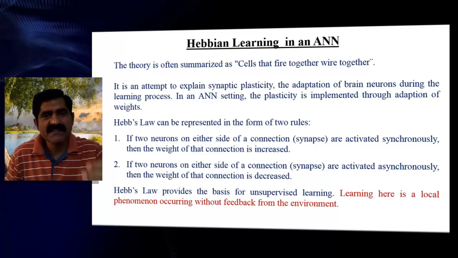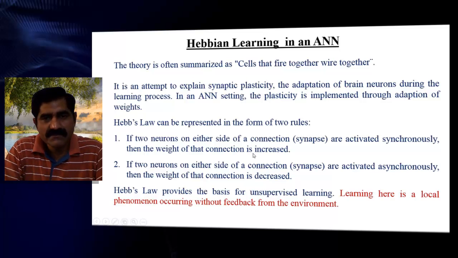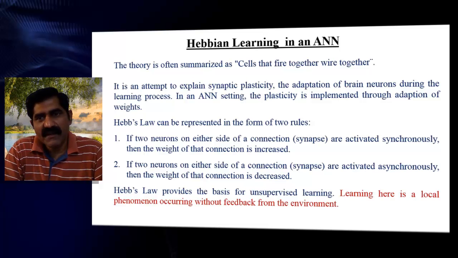If you see this slide, you can understand better. Our slogan is cells that fire together, wire together. So if two neurons on either side of a connection are activated synchronously, then the weight of that connection is increased. Why?